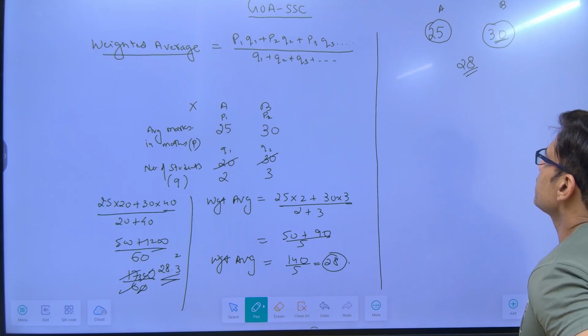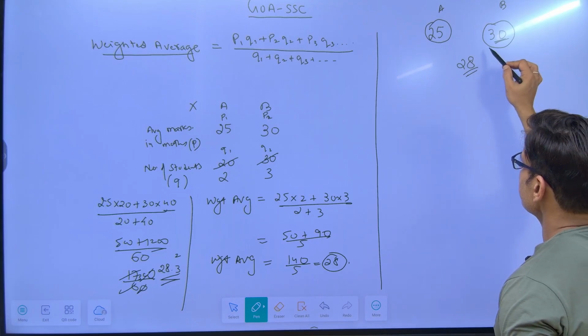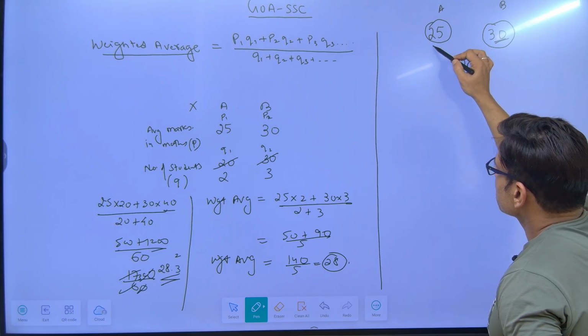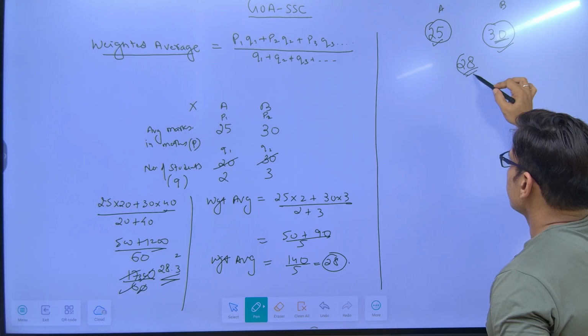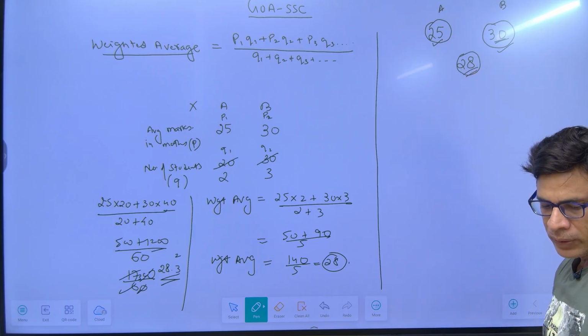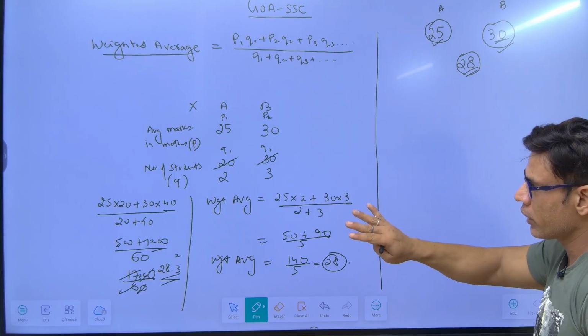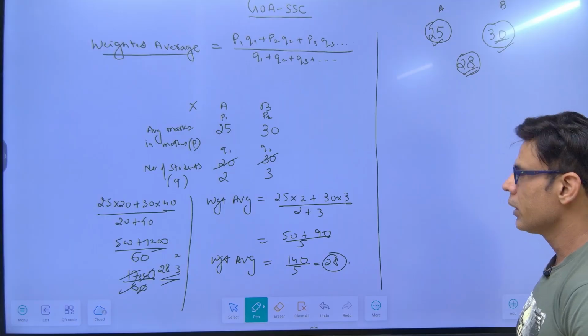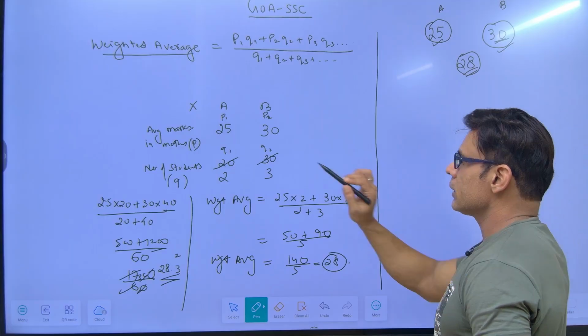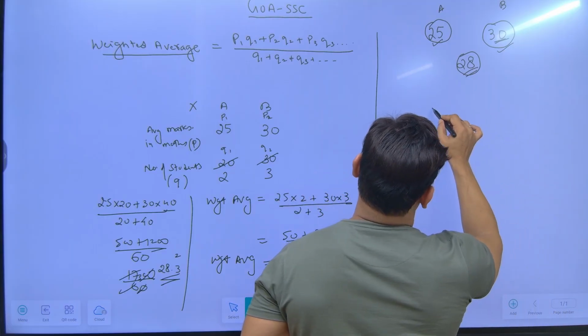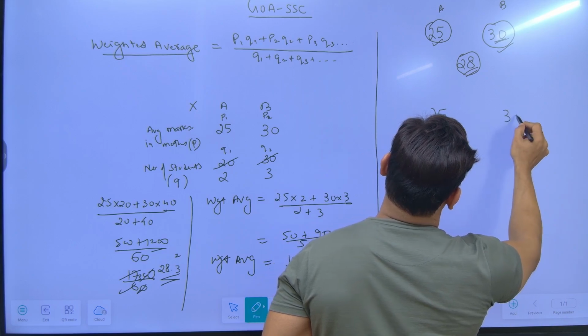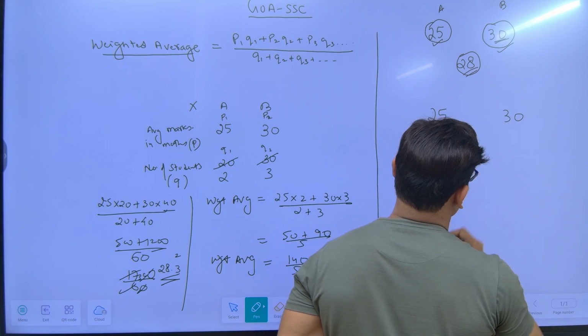Now, third thing: if the first average, second average and the weighted average are given to you, then you can find the ratio of students. You cannot find the actual number of students if more data is not given, but you can still find the ratio of students in section A and section B. So this is 25, this is 30 and the weighted average is 28.